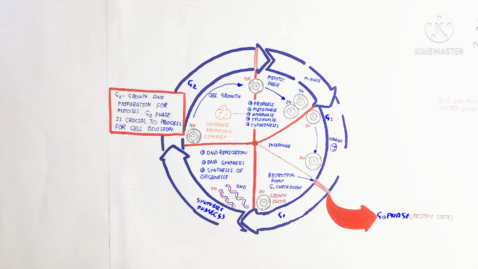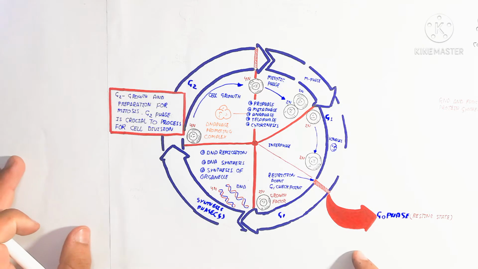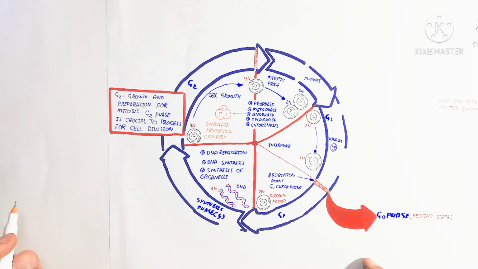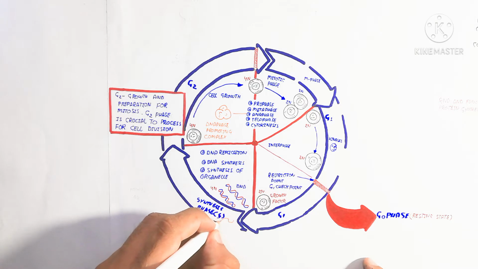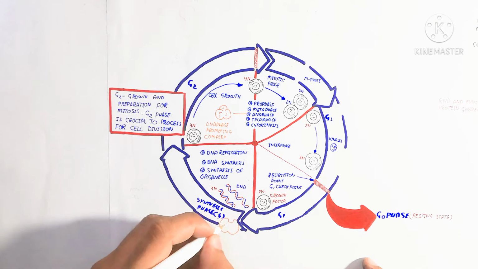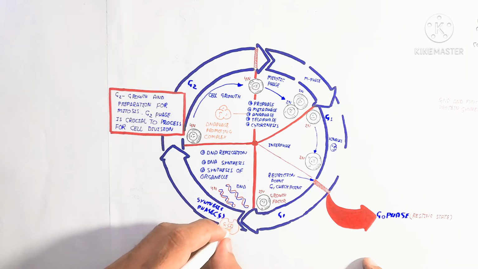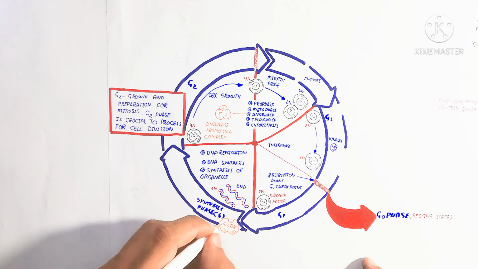Alright. Next we will discuss the checkpoints and the process of controlling the cell cycle. In the next video we will also understand uncontrolled cell division as a cancerous cell. That is a different video, but here we will discuss checkpoints.